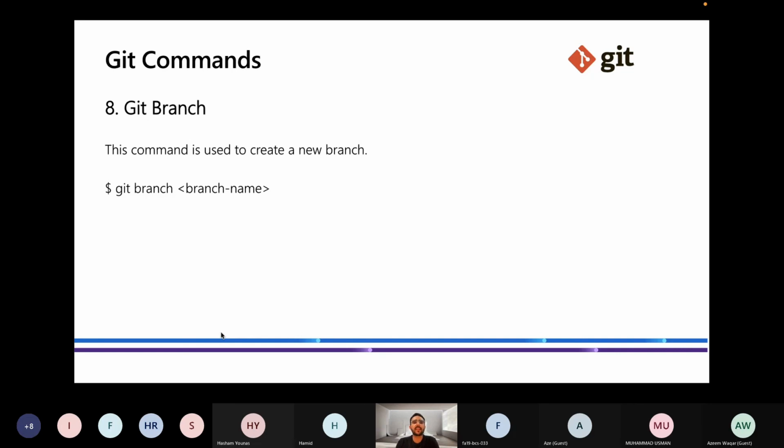So next is the Git branch. Like I have told you earlier, me and my friend are working on a project. I am currently working on a branch named front end. I will invite my friend to work with me on the same branch, but the thing is that there will be some conflicts, the branch conflicts. What will be the branch conflict?